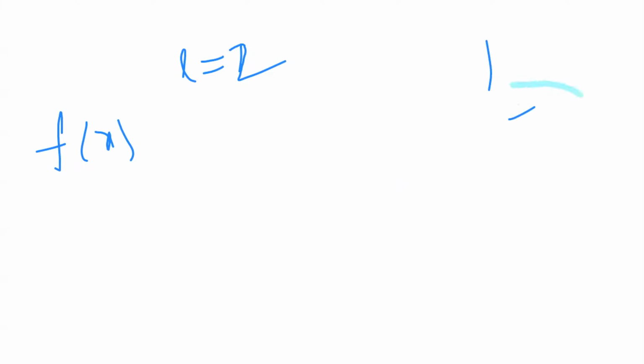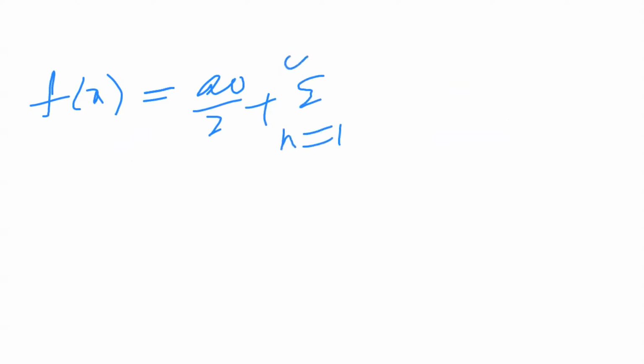So taking L value 2 and substituting, f of x is converted to a naught by 2 plus sigma n equal to 1 to infinity a n cos n pi x by L. Here L equal to 2.